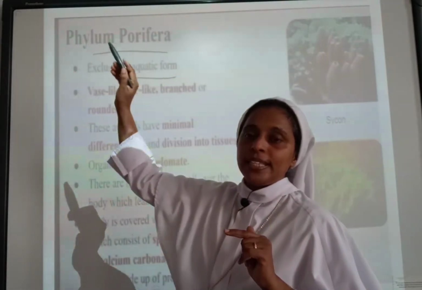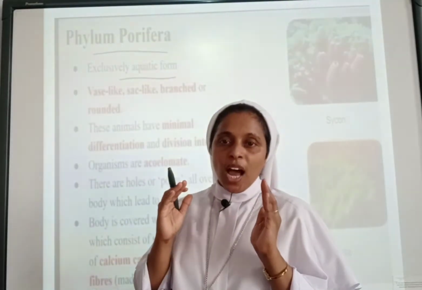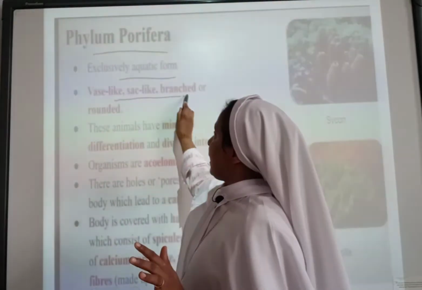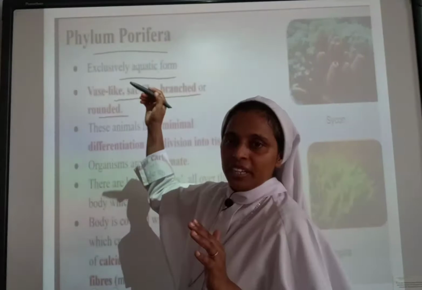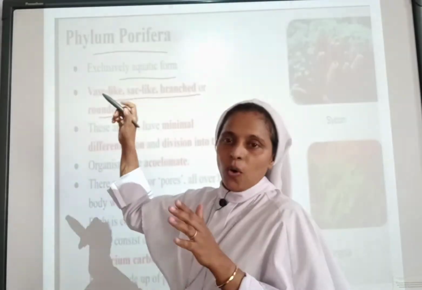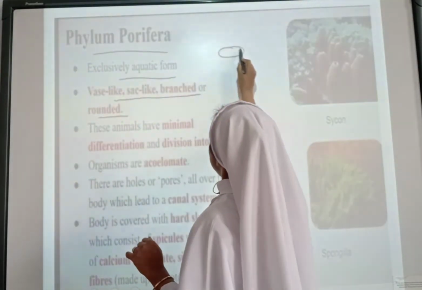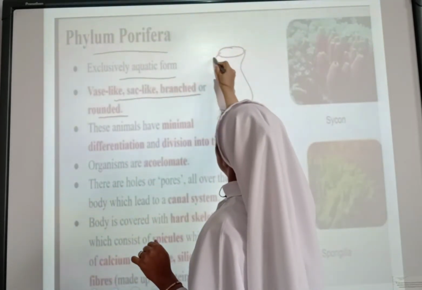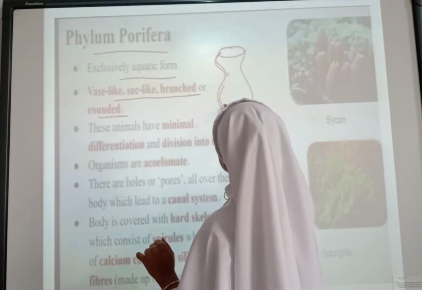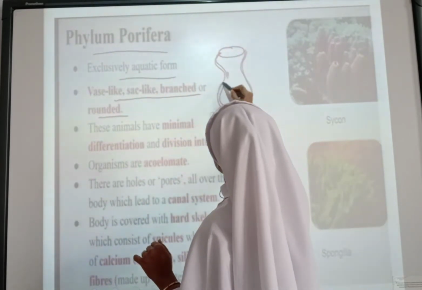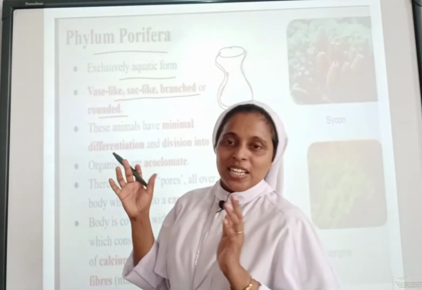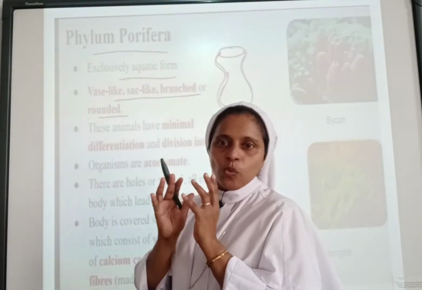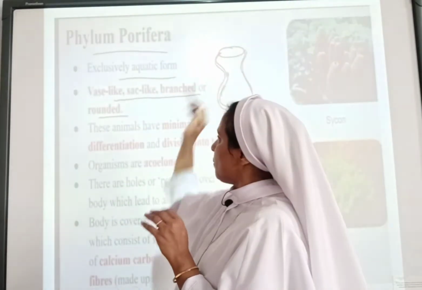The second point is a vase-like, sac-like, branched or rounded structure. They will be possessing a vase-like structure.